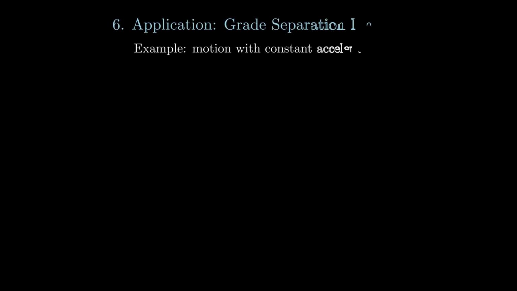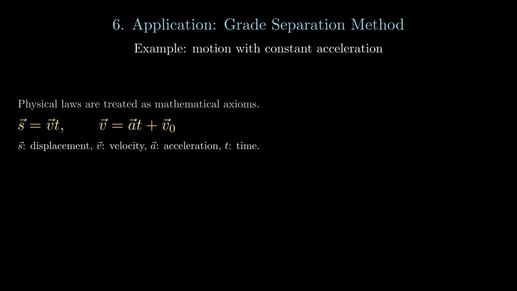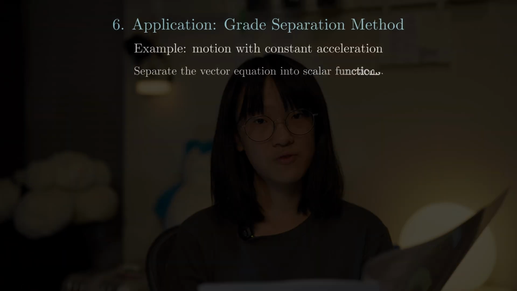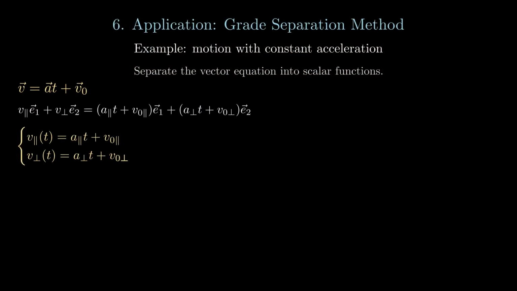Take a very easy example, motion with a constant acceleration. Before we start, we should review the very basics of this kind of motion. Let's come to an axiom. Note that physical laws are often considered as mathematical axioms. We have two formulas here, where S denotes displacement, V denotes velocity, A means acceleration, and T refers to time. From these two formulas, we can derive a new formula. We can prove this by turning the vector form into a scalar form. That is to separate the vector formula into the basis terms. So we have two scalar equations.